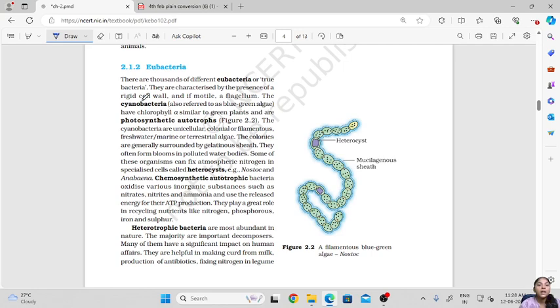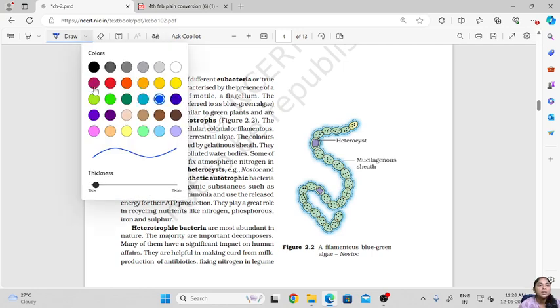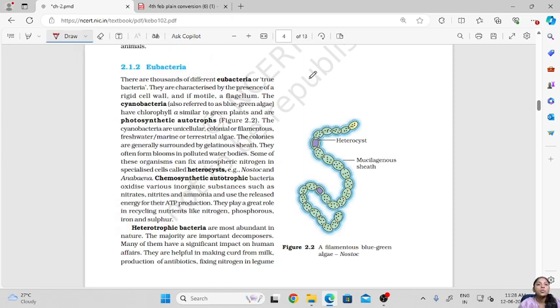Then the next type is eubacteria. Now there are various different types of eubacteria. Eubacteria also means true bacteria. Now they are categorized by the presence of a rigid cell wall, and if motile they have a flagellum.